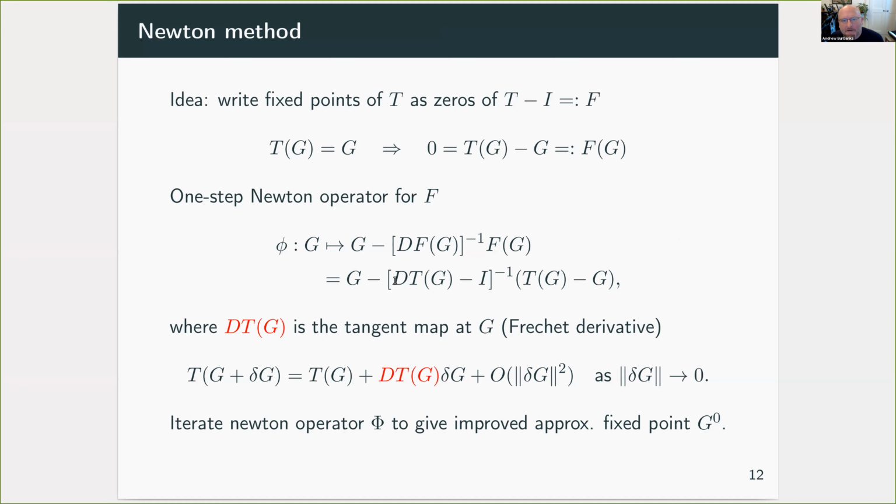And in here, DTg is the tangent map, the Frechet derivative of the renormalization operator at g. In other words, it's the linear part of this operator. The idea then is we iterate this Newton method in the space of polynomials of fixed degree to find a good approximate fixed point that I'm going to call G0.